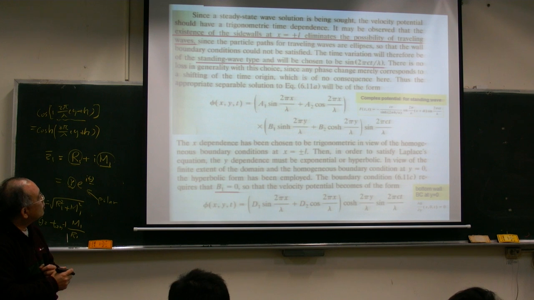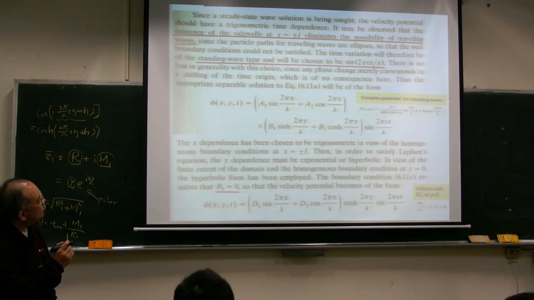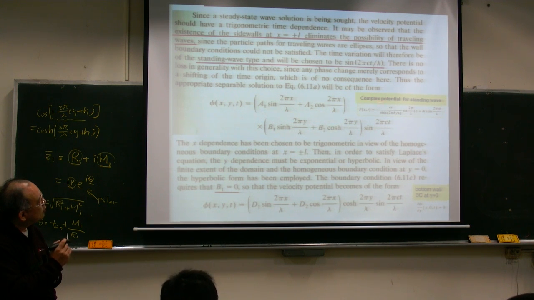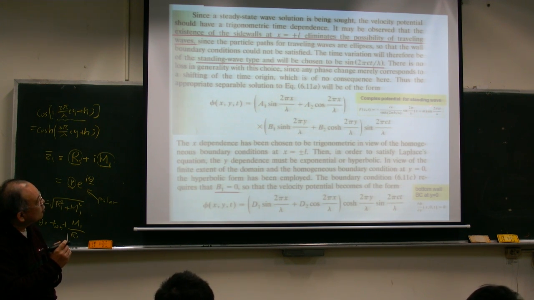Okay, and what's a standing wave solution? This is our standing wave complex potential. If you form a standing wave, you can see here, we have a sine with z plus iH, and then sine with 2 pi ct over lambda. So here sine is in the time domain, right? t is the time domain. So the time domain will be a sine function or cosine function.